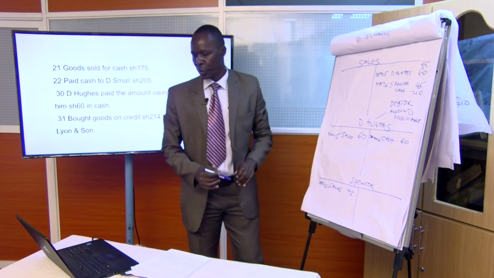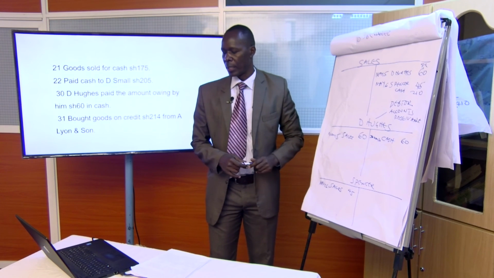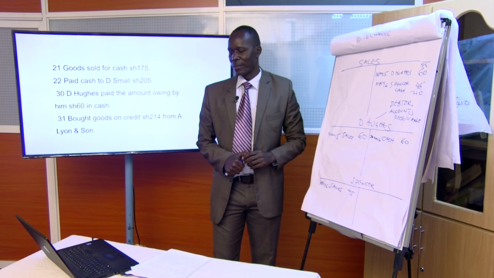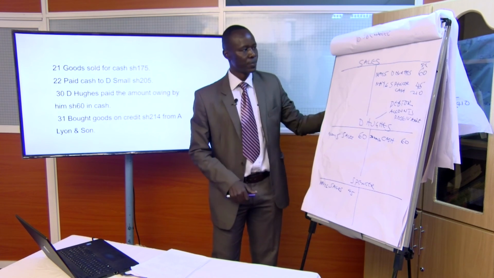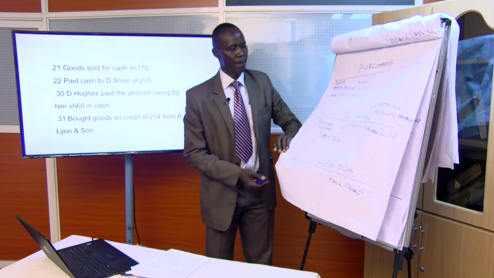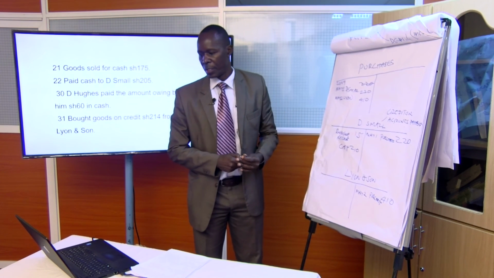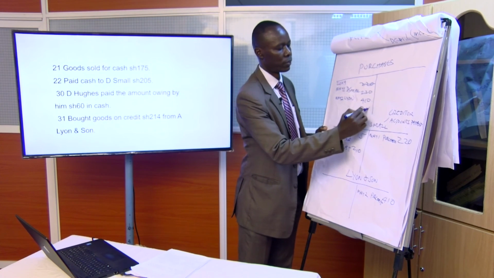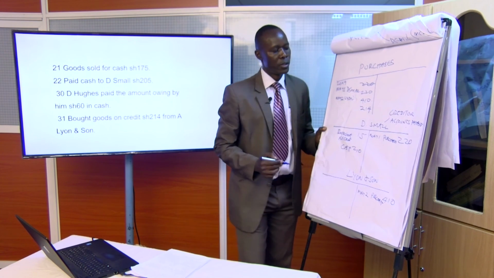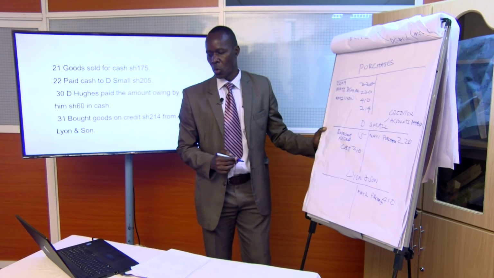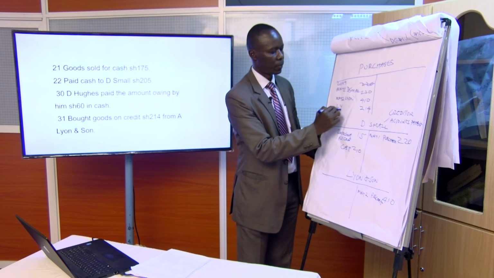Our last transaction is on 31st, bought goods on credit. So we go back to purchases. How much is involved here is 214. But it's from who? Leon and Son again.